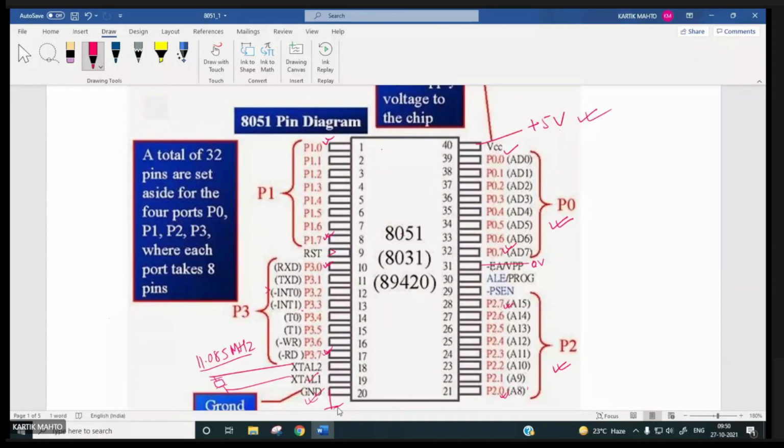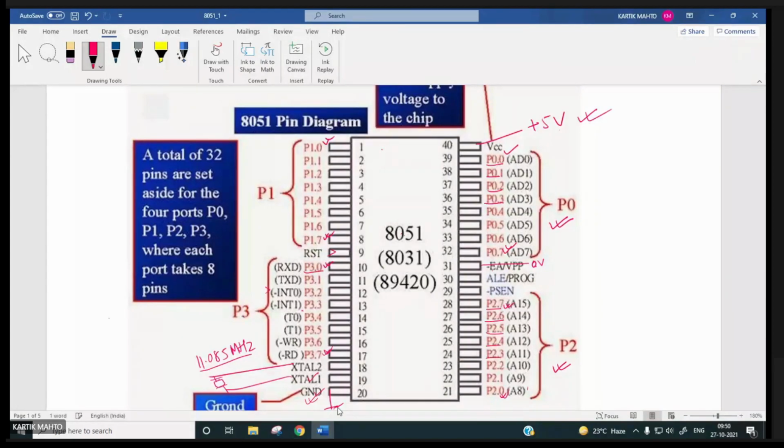Of course, port 0, port 2 and port 3 have dual functions: AD0 to AD7 or simple port pins, A8 to A15 or simple port pins like this.